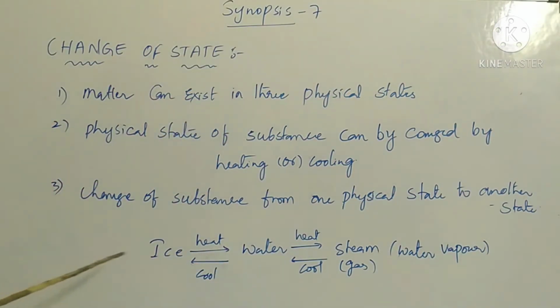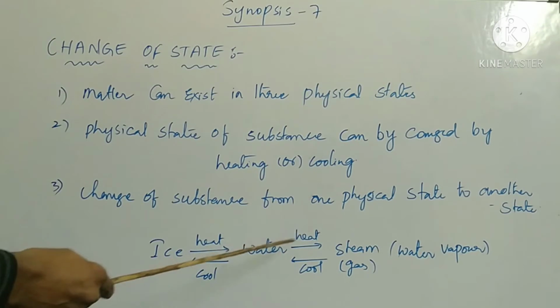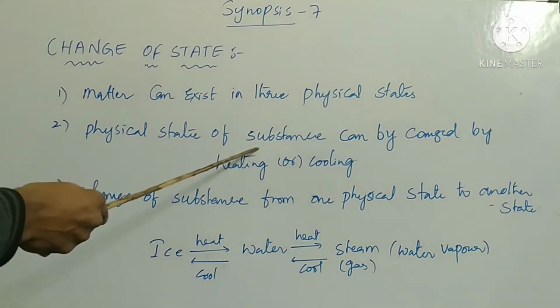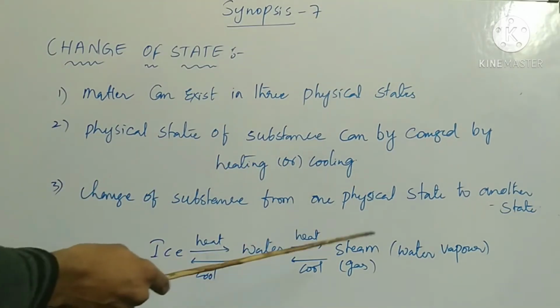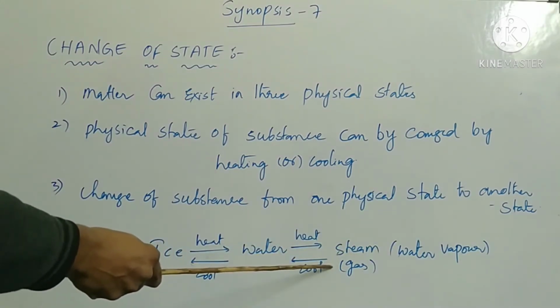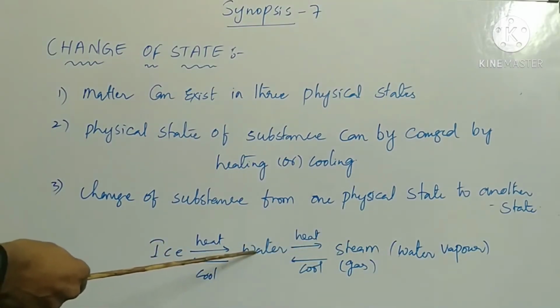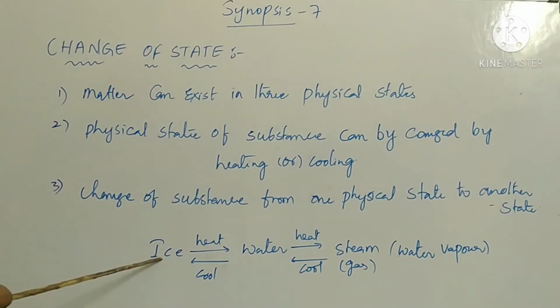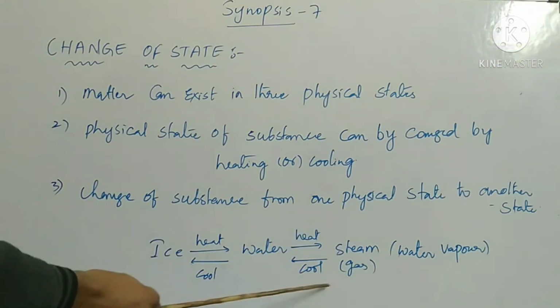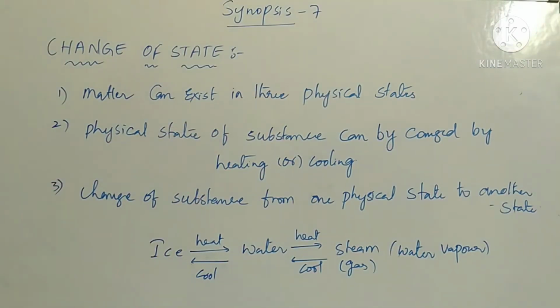When we give some heat to this ice, after the heat effect, it can be converted into water. When we give some heating effect to this water, it can be converted into steam. This is a gaseous state. This one is the liquid state. This is the solid state. The steam state is also called gaseous or water vapor.